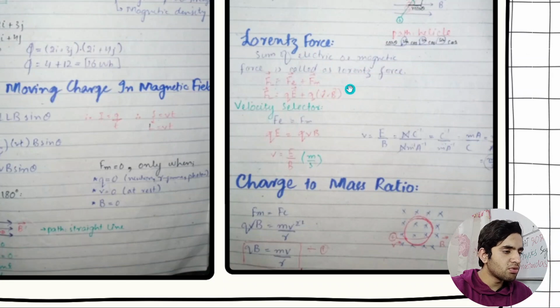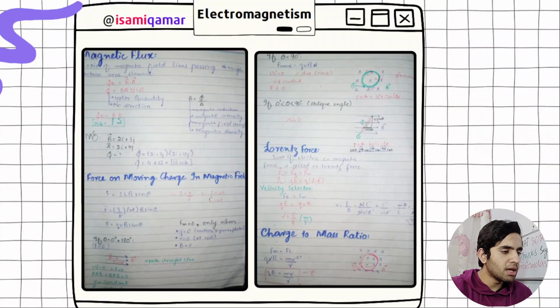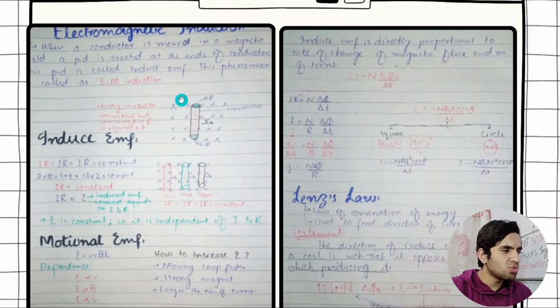What is the Lorentz force? The velocity is equal to E by B. All that stuff. You need to know all these things.